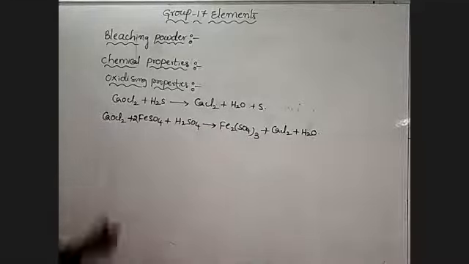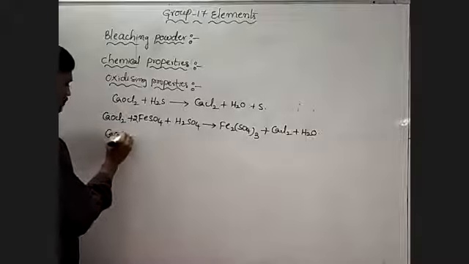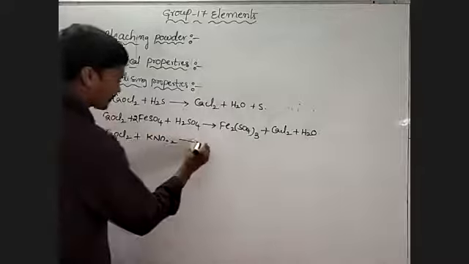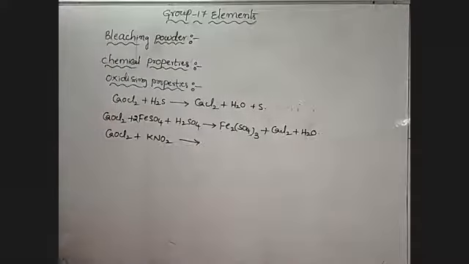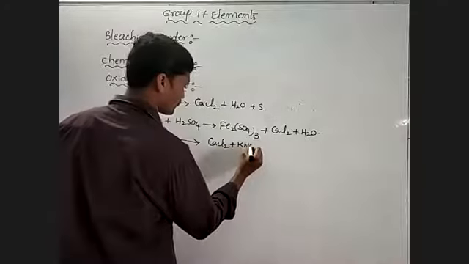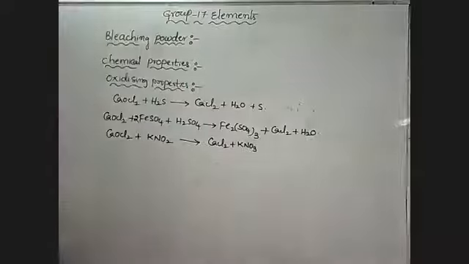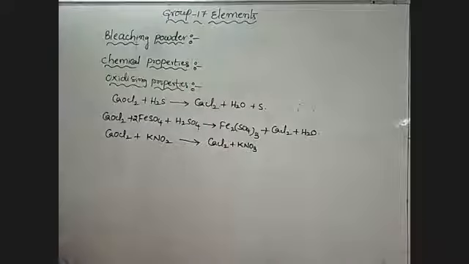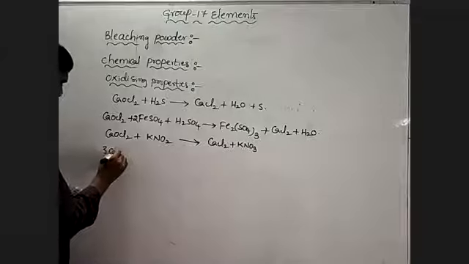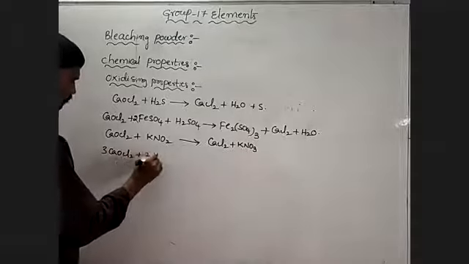So this bleaching powder, that means CaOCl2, oxidizes potassium nitrite to nitrate. That means calcium chloride and KNO3, potassium nitrate. Then bleaching powder combines with ammonia.